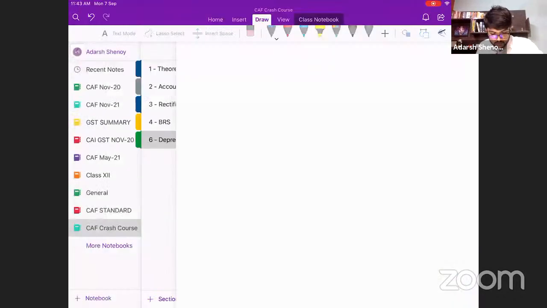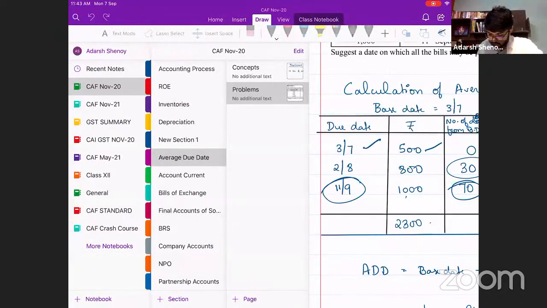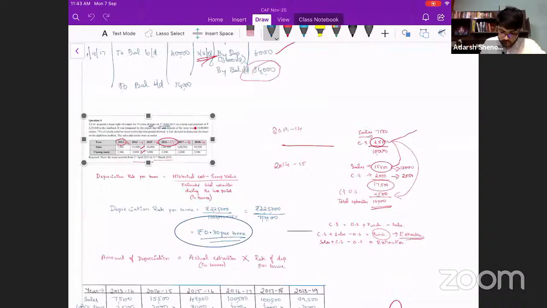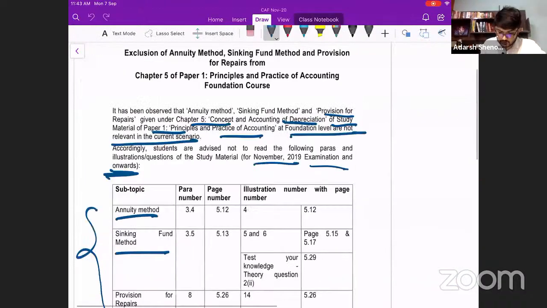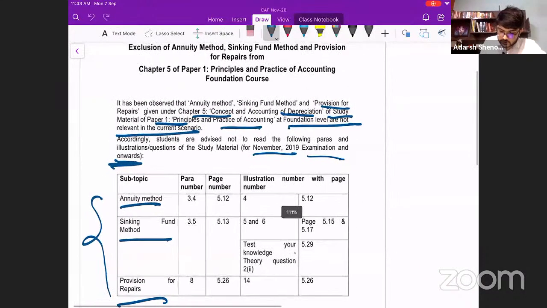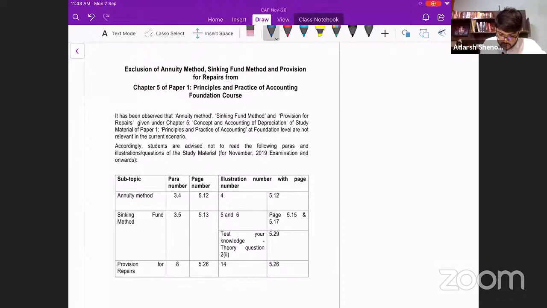There was an announcement with regards to this. I'll just show you that announcement also. I'm sure you're aware about this, but just so that you know, this was the announcement from the institute saying that annuity method, sinking fund method, provision for repairs method is not applicable for November 2019 exams and onwards.